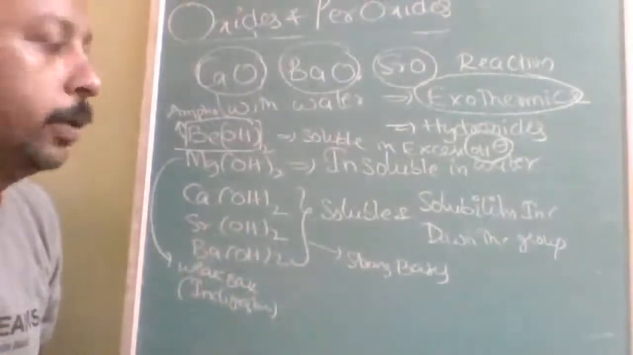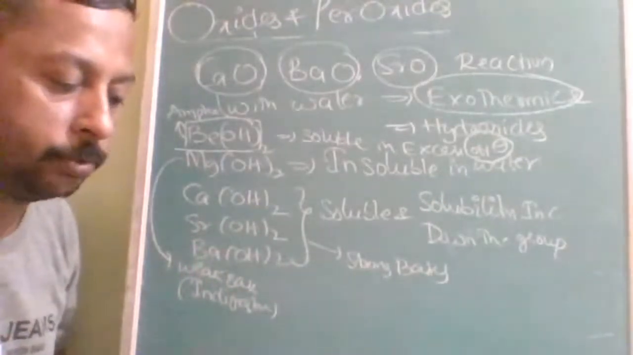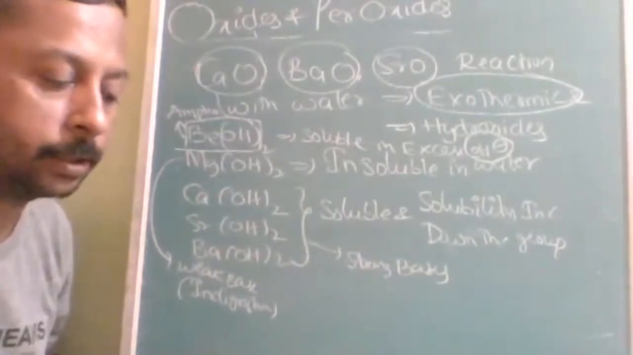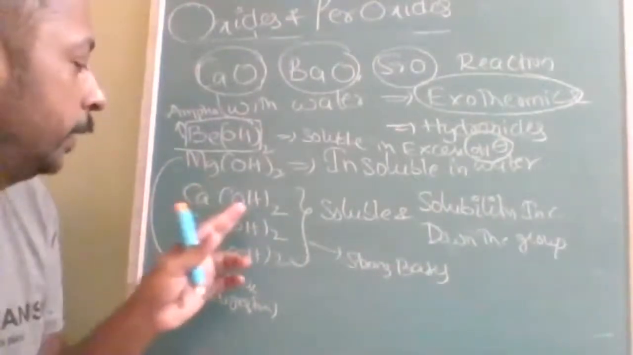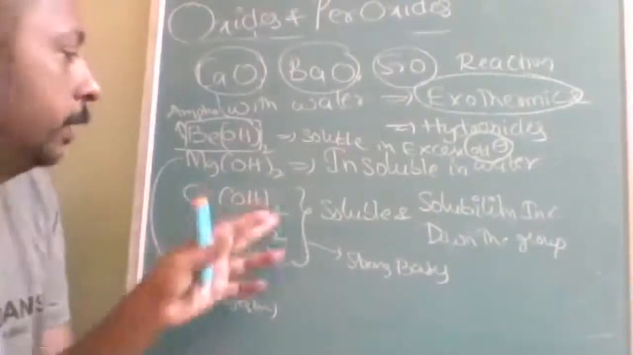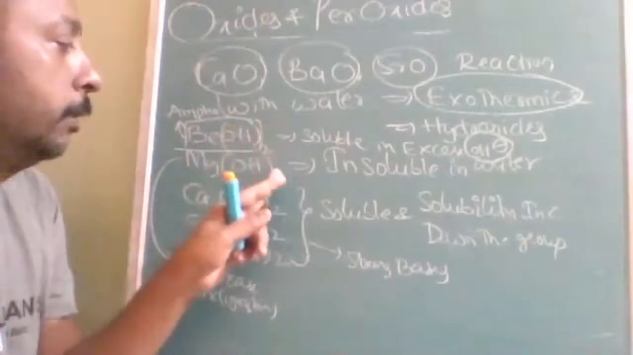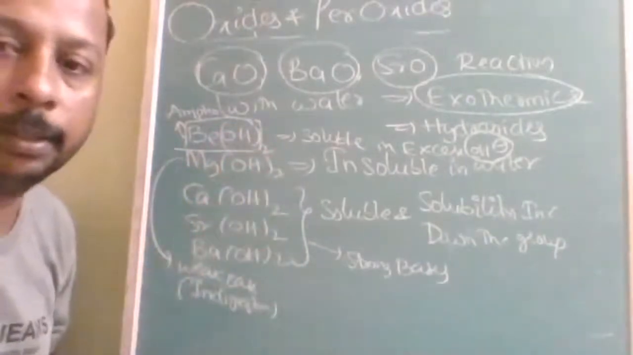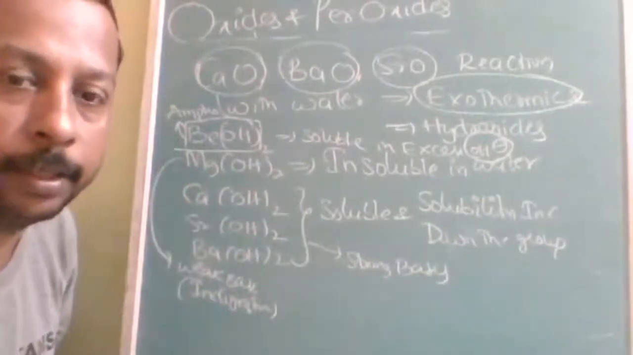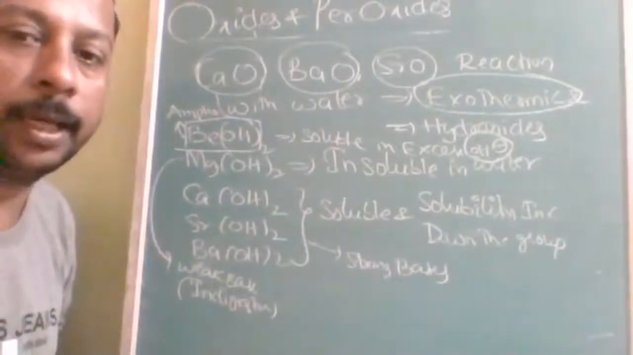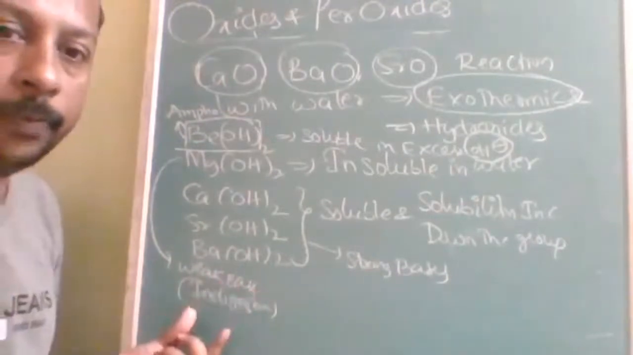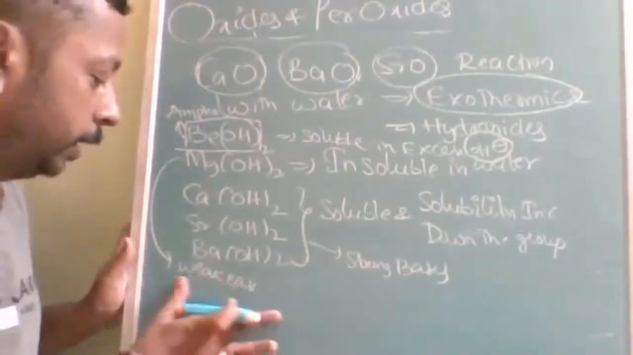Second thing, magnesium hydroxide is insoluble in water. Down the group, solubility increases. Calcium, strontium, and barium hydroxides are highly soluble, and strongly basic. Magnesium hydroxide is a weak base. Beryllium hydroxide is amphoteric. All the others are strong bases. Because it is mildly basic, magnesium hydroxide is used in antacid tablets. It is a weak base, and it is used to treat indigestion.